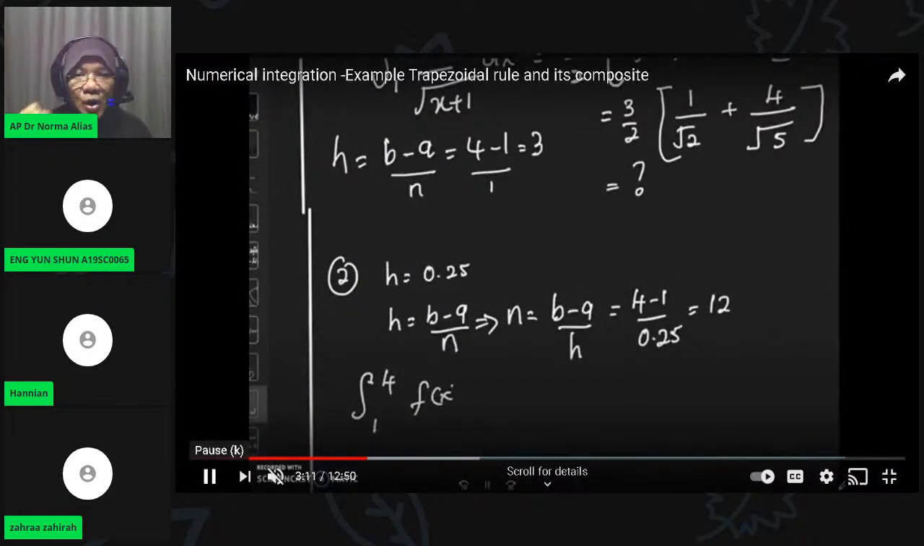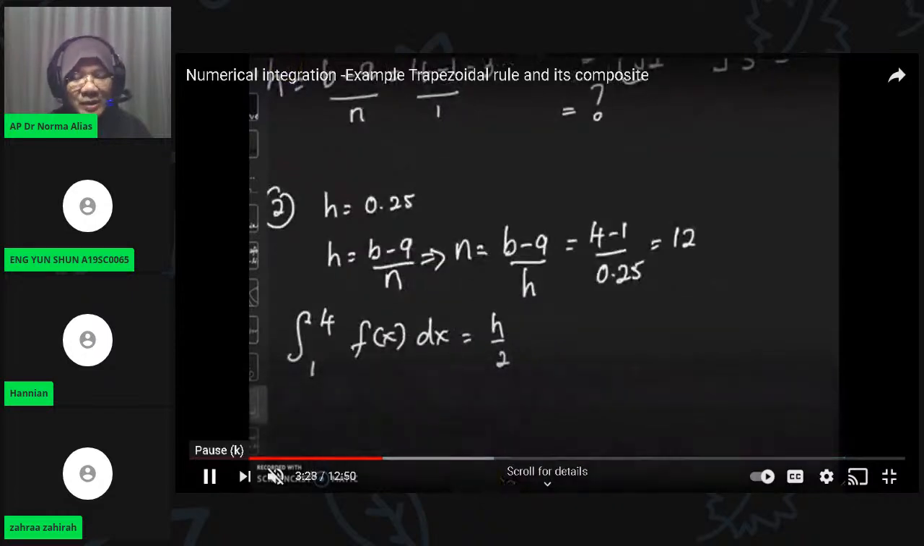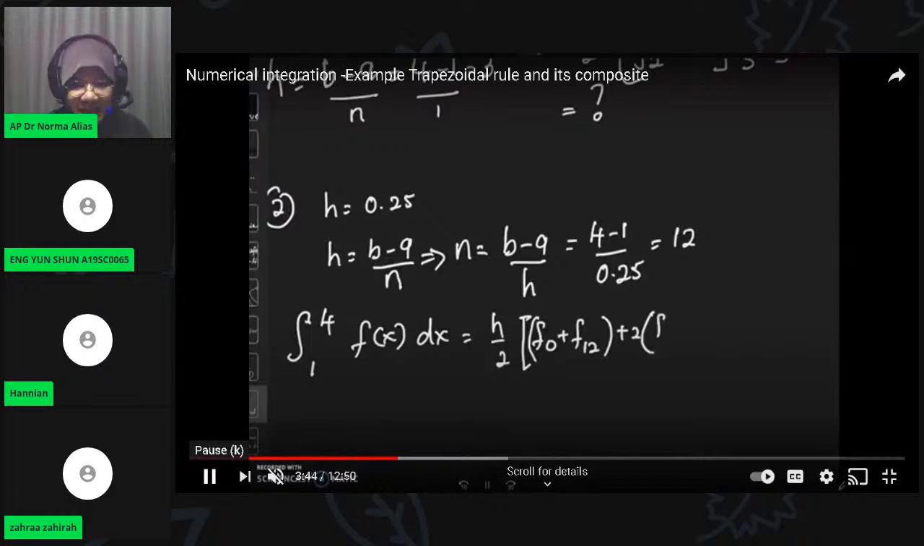The strength of the composite trapezoidal rule is that you can apply any number of subintervals. You can use 12, you can use an odd number or an even number, 11, 10, 9, 8. You can use any number of subintervals. I'm using 12. Now the formula of the trapezoidal rule, you still remember, is h divided by 2 times f0 plus fn plus 2 times f1 up to f(n minus 1). n minus 1 is 11.